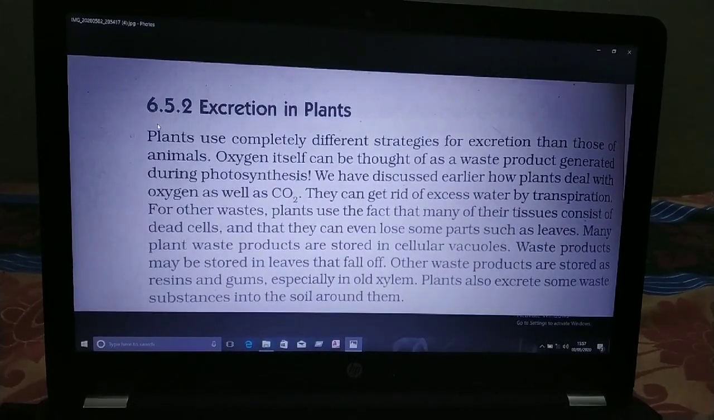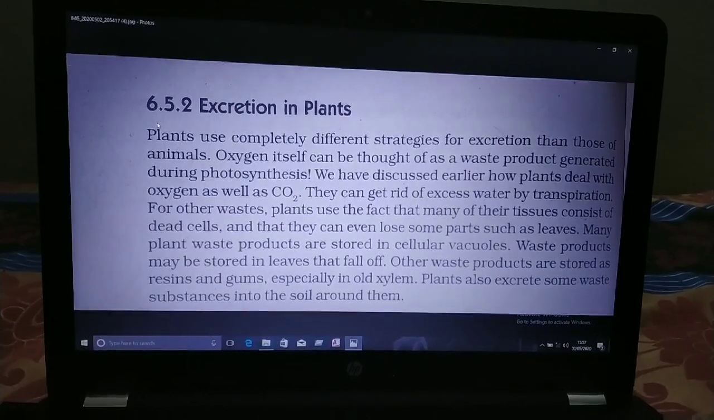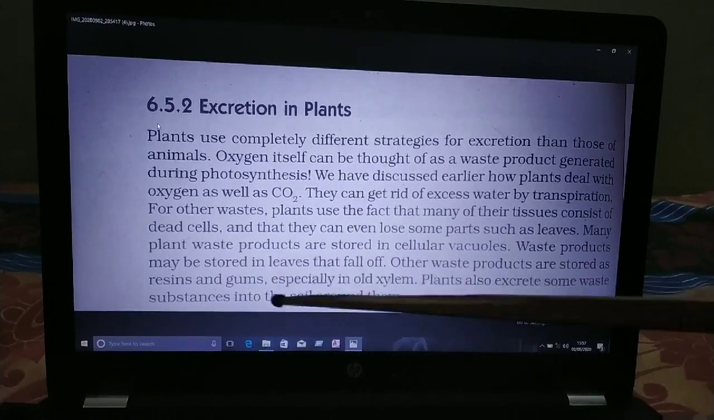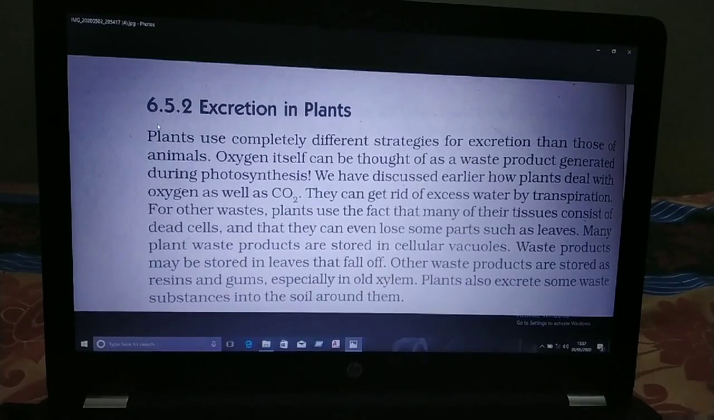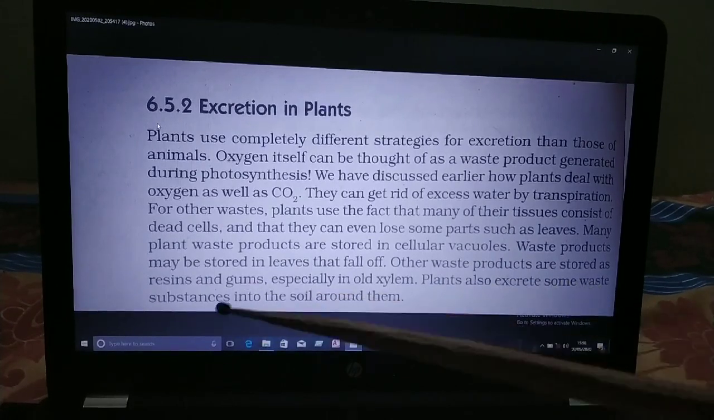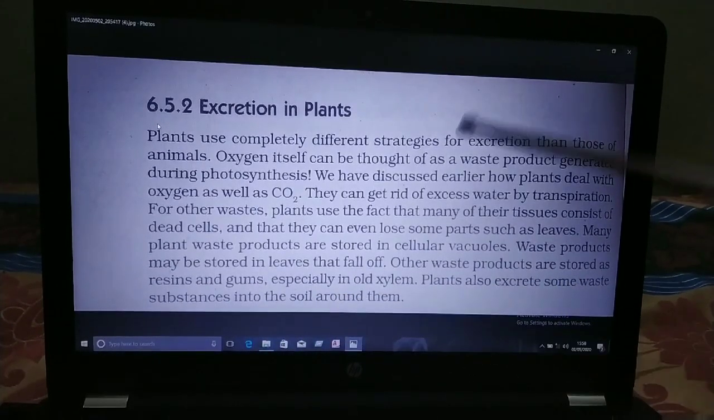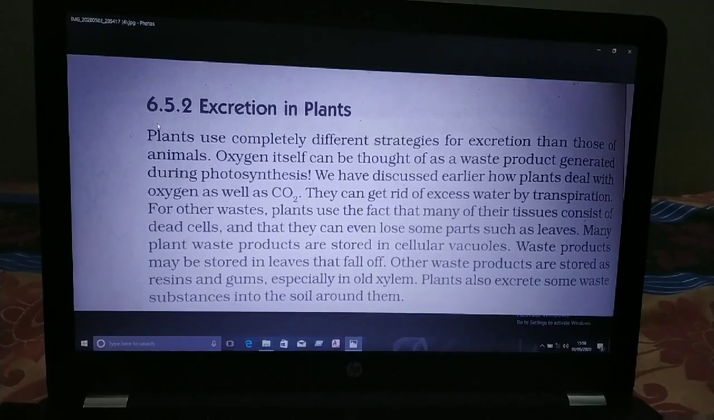I think you have seen in plants, on the outer covering of the bark of trees, a gum-like structure, especially in old xylem. I think children, you know xylem. Xylem is a vascular tissue which conducts water and minerals from the root to different parts of the body. Plants also excrete some waste substances into the soil around them. So these are different strategies from the animals' excretory system.